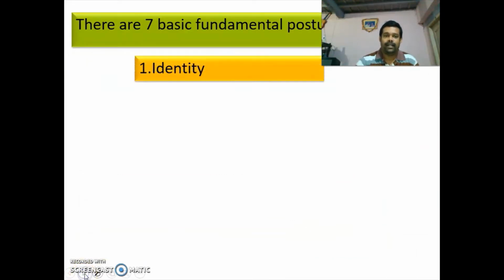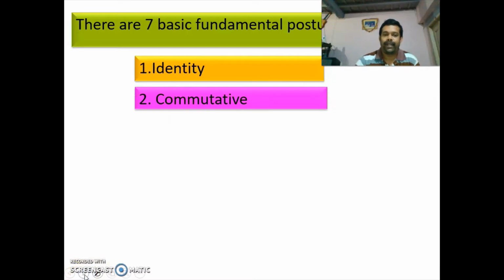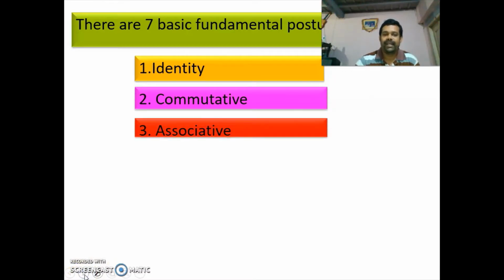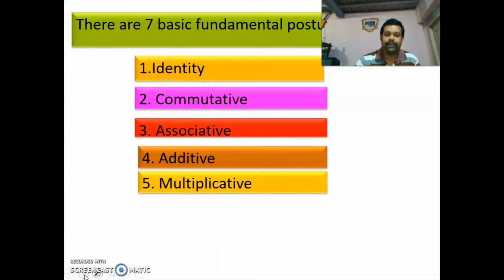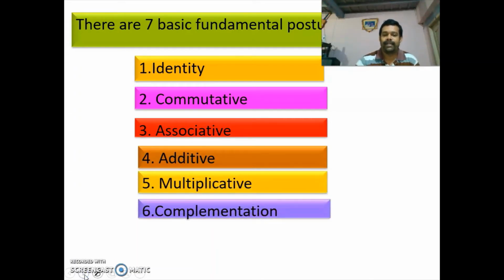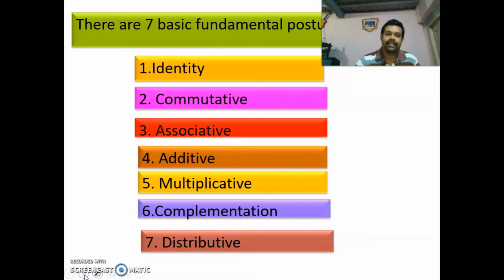Next there are 7 basic fundamental postulates. First one is identity, second one commutative, third one associative, fourth one additive, fifth one multiplicative, sixth one complementation, seventh one distributive.